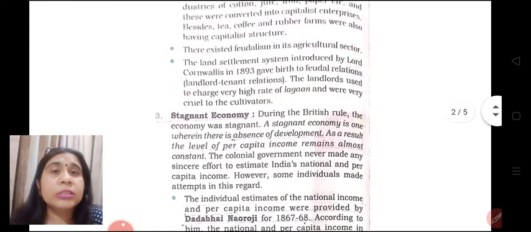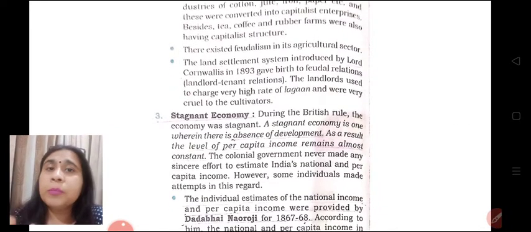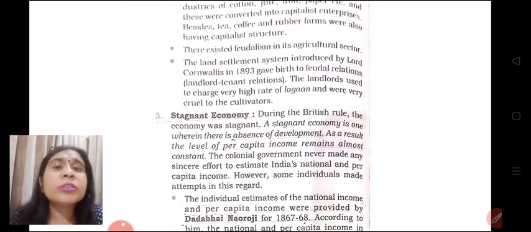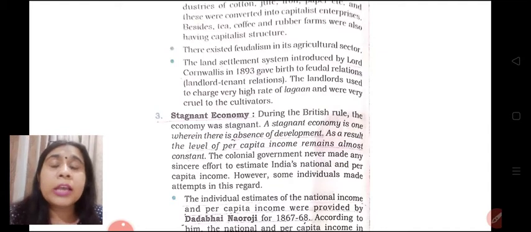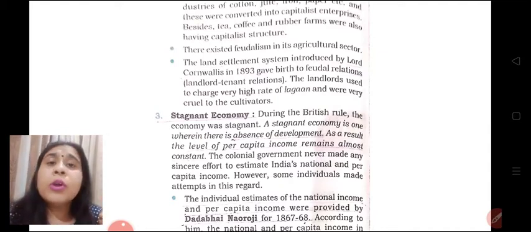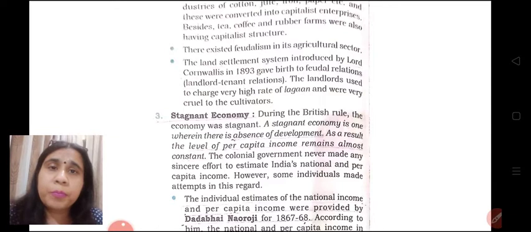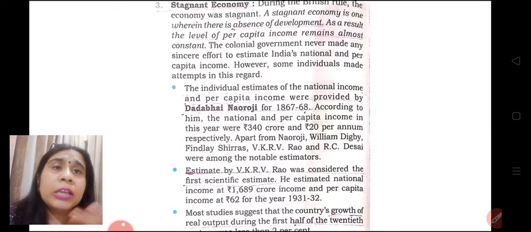Third feature is that our economy was a stagnant economy. Stagnant means something stable, something which is not growing. There are no vibrations, only stability. In terms of national income and per capita income, growth was very, very less. National income was growing at the rate of only 2% and per capita income was growing at just 0.5%.